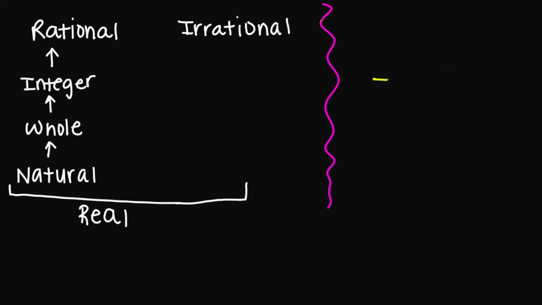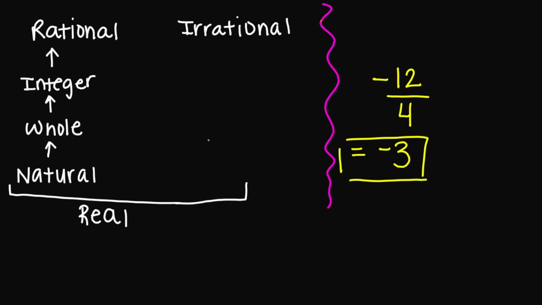What about -12 over 4? I can simplify -12 over 4 to a -3. So technically, we are addressing this -3 here. Is -3 a natural number? No. Whole number? No. Integer? Yes. Rational number? Yes. And is it a real number? Yes. So -3 or -12 over 4 is integer, rational, and real.